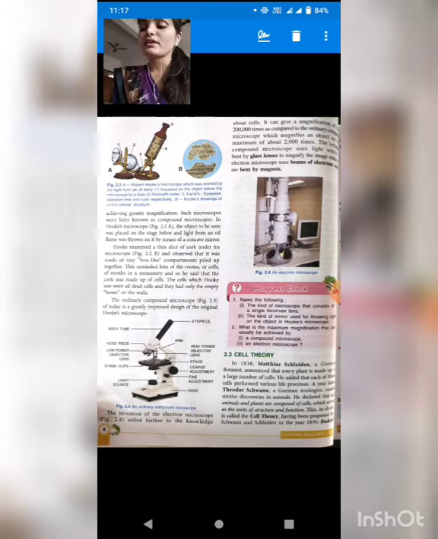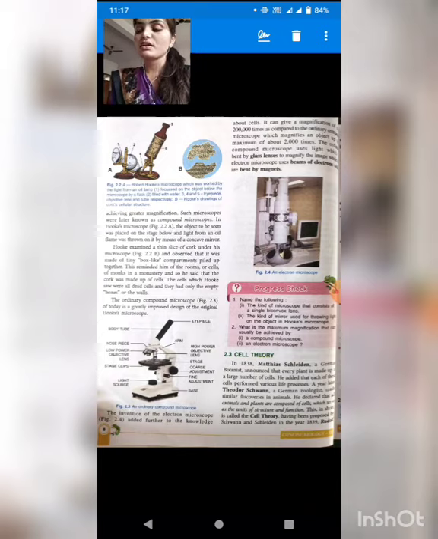Now on your second page, students, see the structure of the microscope is given. Nowadays the microscope which we use in our lab is given in figure 2.3. See figure 2.3, this is an ordinary compound microscope. See, an eyepiece is there, a body tube is there. At the base there is a light source, and above where the light source is given, we put the slide which we have to see.